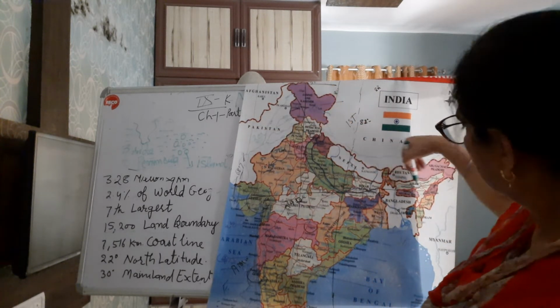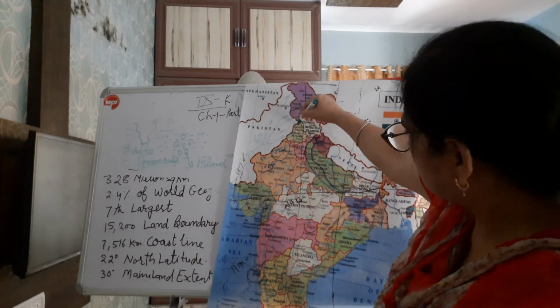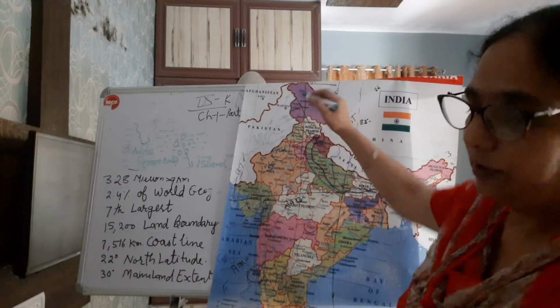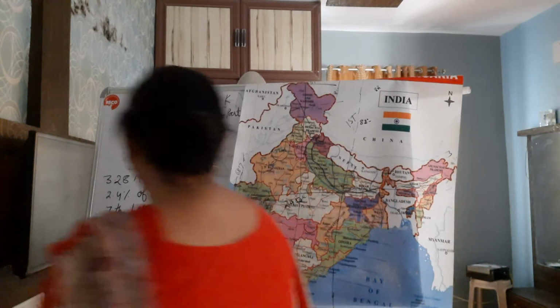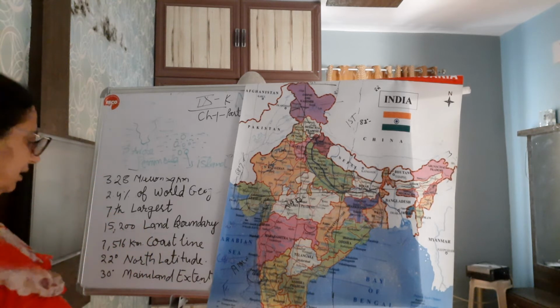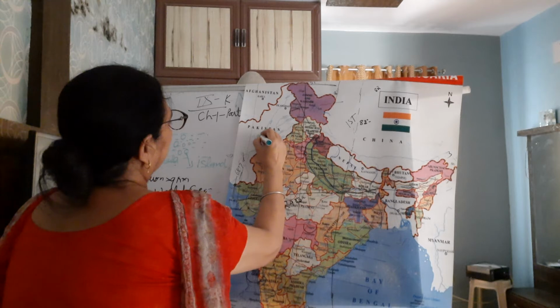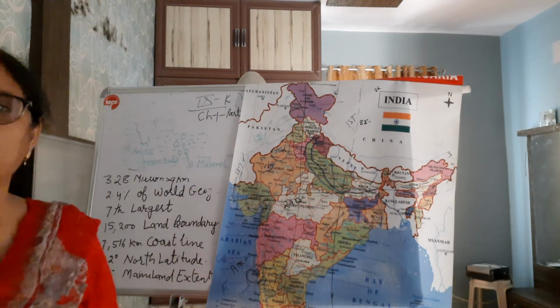Northern Jammu Kashmir, Himachal Pradesh, the northern part of Punjab also, approximately 30 degree, 22 degree north, our Himalayan mountains are located.